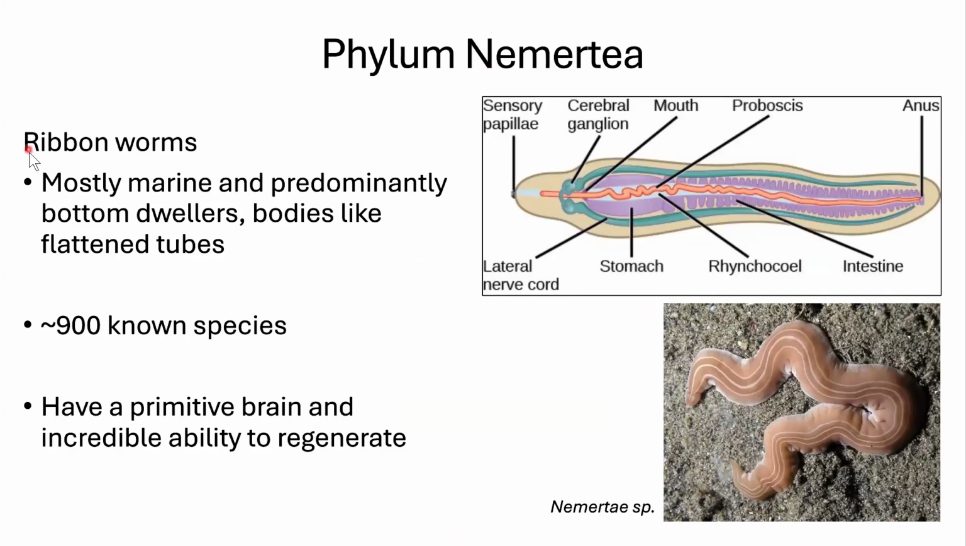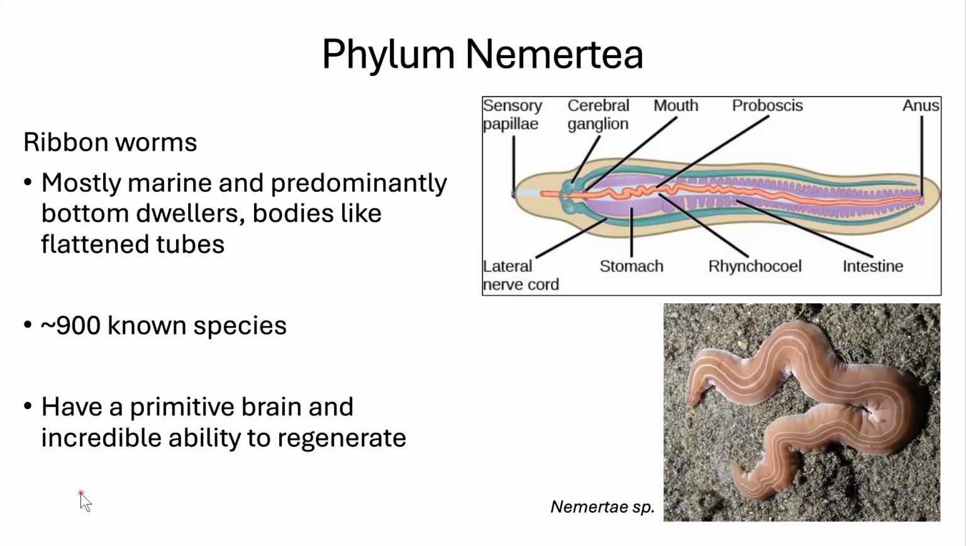Nemertea are going to be ribbon worms. So we're going to have another type of worms. These ones are called ribbon because they kind of look like ribbons. They're flat. They're fringy on the edges. They're mostly marine, predominantly bottom dwellers. We don't really know a ton about them, but there's about 900 of them. They do have a primitive brain, and just like the Hydra and the planaria, they seem to be incredible at body regeneration.